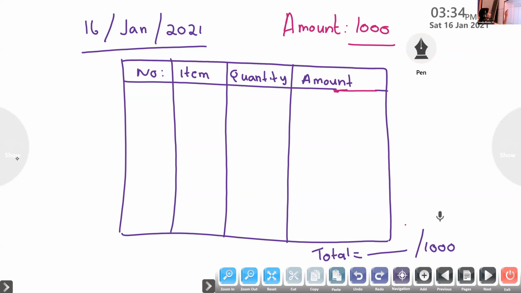So this is the format of a budget. Just look, a date in the top corner, the number, item, quantity, like 1, 2, 3, and the amount. You need to include that. Finally, the total amount, which is equal to the sum: 990 for Meghna, and 1000 out of 1000 for Sana. Look, you use all the money, so it leads to a budget failure.